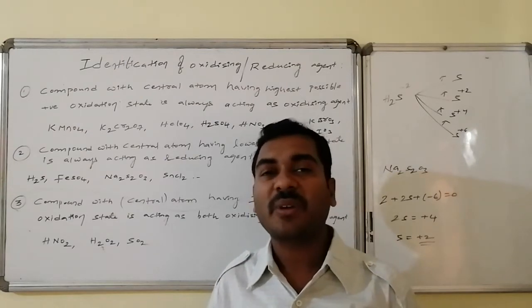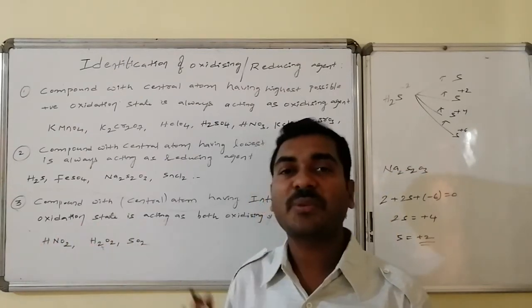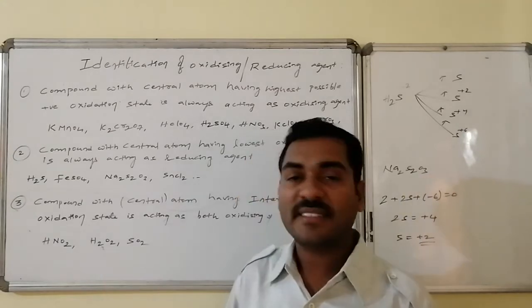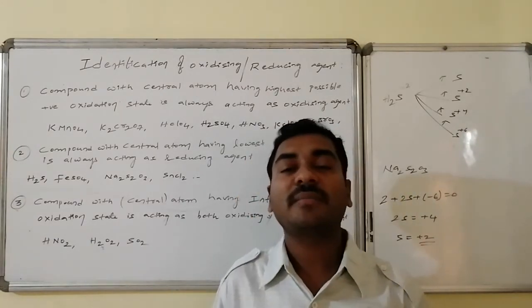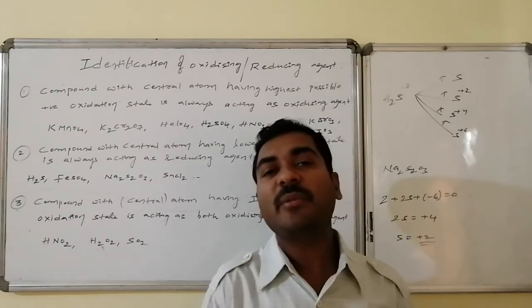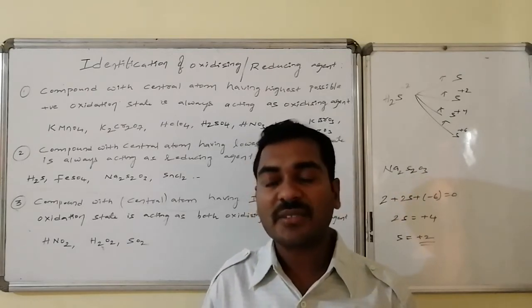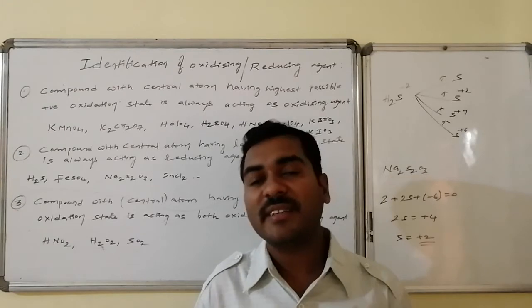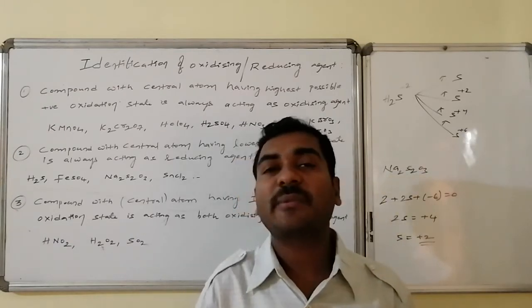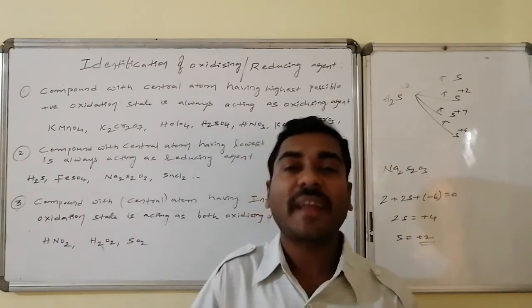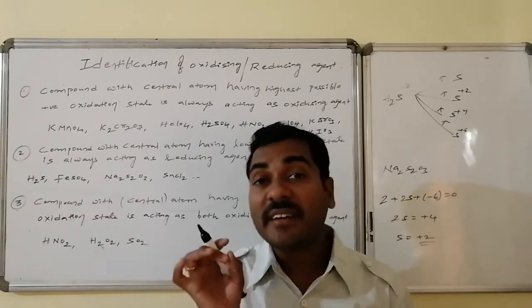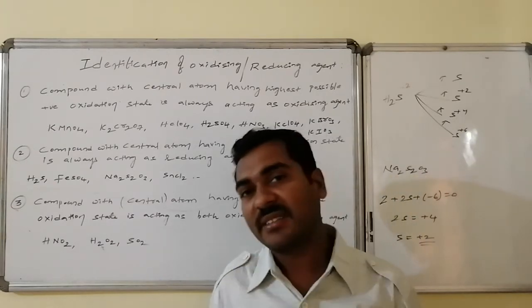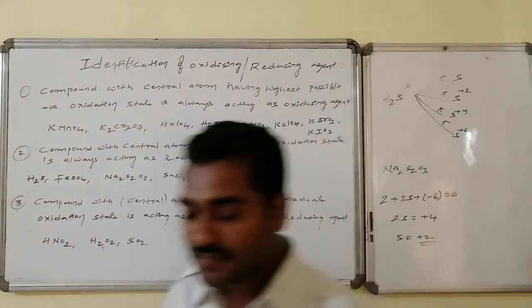Compared to +4, higher, +6 is there, lower, +2 is there. Similarly, sulfurous acid, H2SO3. These are all cases where the central atom generally maintains a medium oxidation state. It has a chance to enhance and to decrease. Such central atom associated compounds act as both oxidizing as well as reducing agents under reaction conditions with different varieties of reagents.